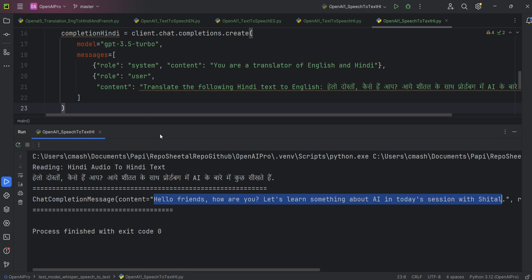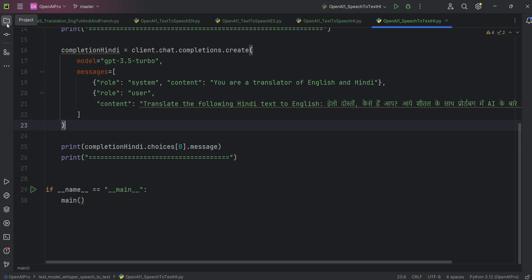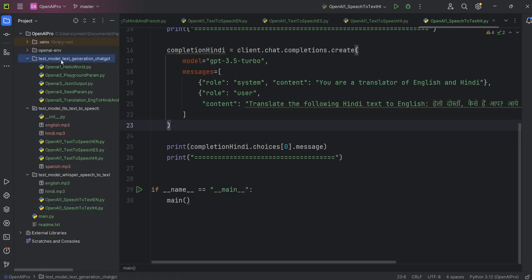Similarly, I can do it vice versa. I can start with something in English and it can be converted into Hindi so that the other person can understand. This is how Google Translate works behind the scenes, and we have seen exactly the same thing via code, combining two or three models. Here we combined the text generation model, where we use a translation service at the end. We have also used the TTS model in this code, which generates an MP3 audio file. Basically, a TTS model generates speech from text.